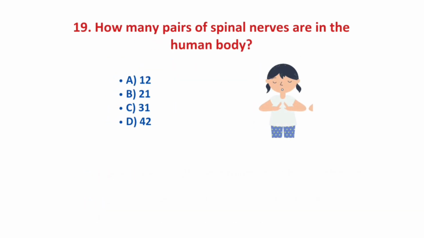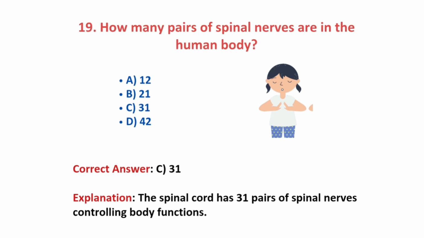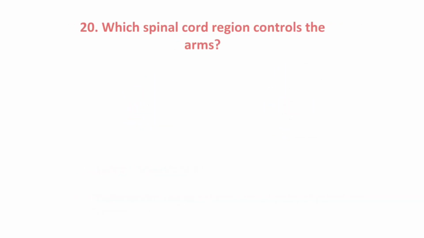Question number 19. How many pairs of spinal nerves are there in the human body? Options: 12, 21, 31, 42. And the correct answer is option C, 31. The spinal cord has 31 pairs of spinal nerves which control the body functions. So the correct answer is option C.